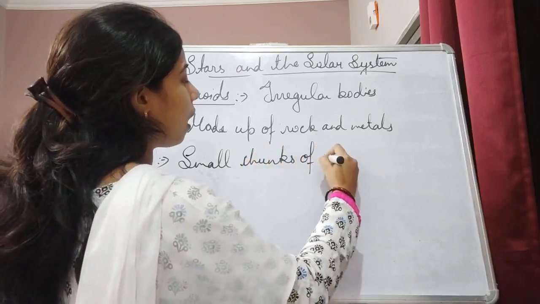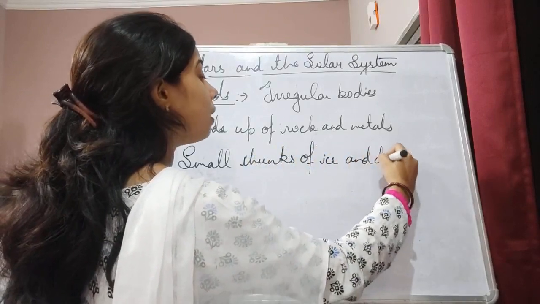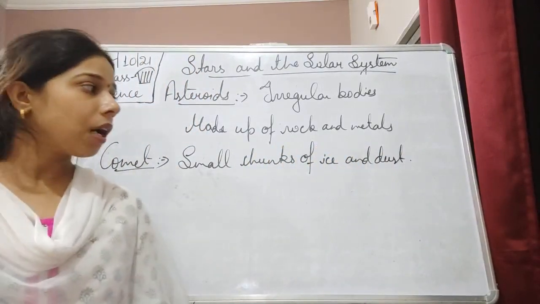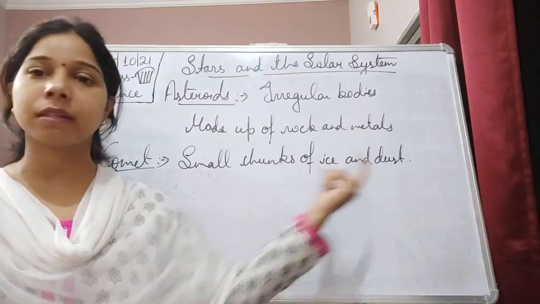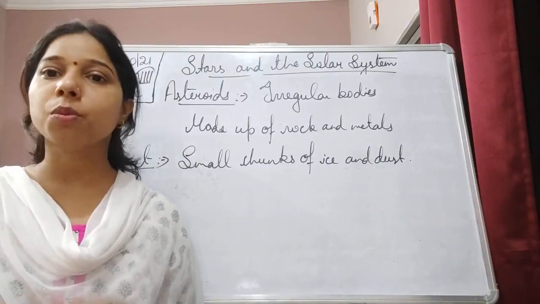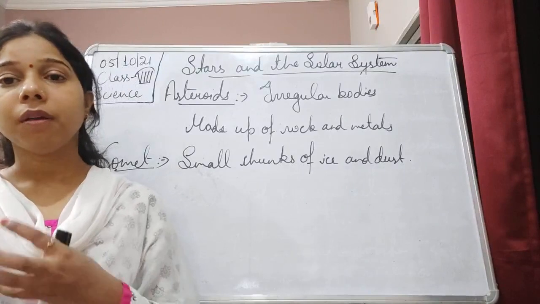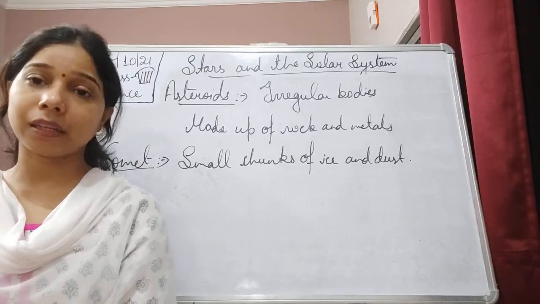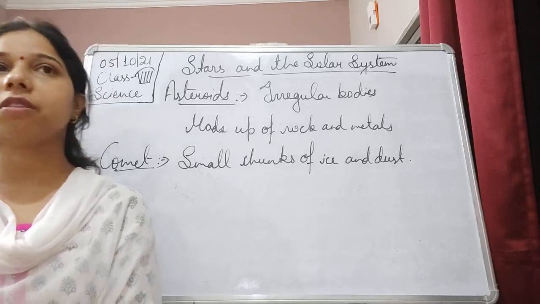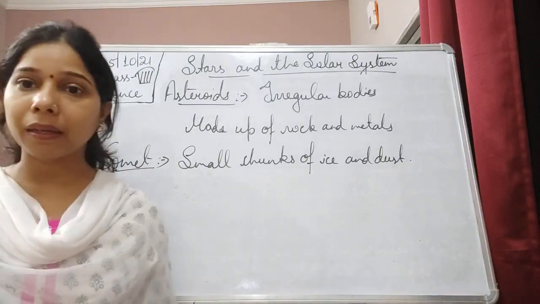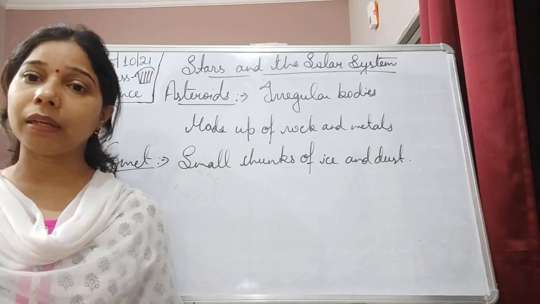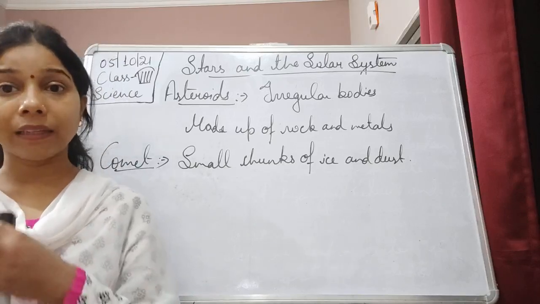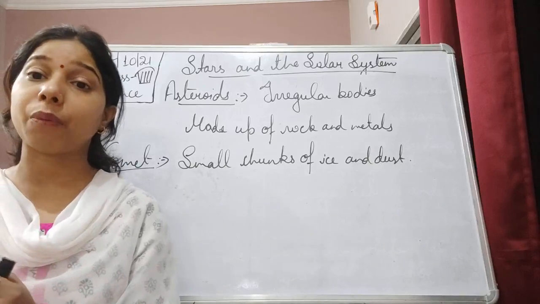Chunks of ice and dust. Now these comets actually have a head and a tail. Why? What happened? They are made up of ice and dust. So when a comet starts coming towards the sun, the ice and gases it is made of start evaporating in the direction opposite to the one in which it is moving. Because of that, it appears that the comet has a tail.